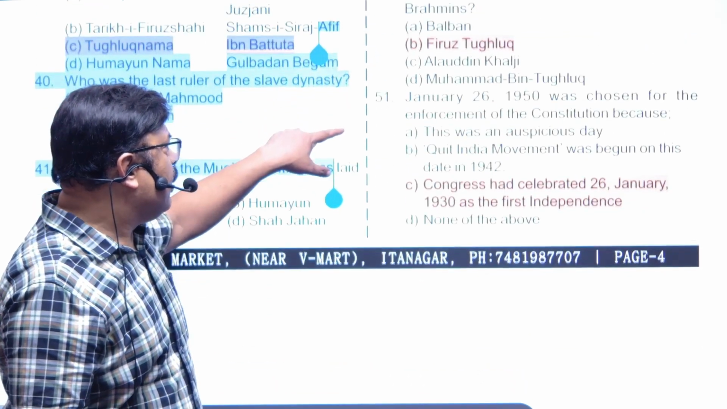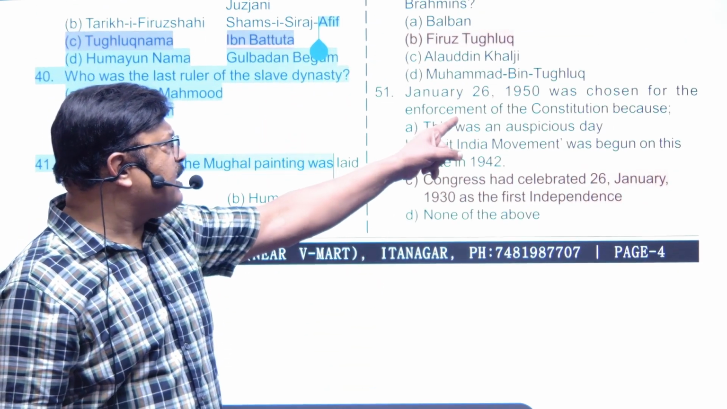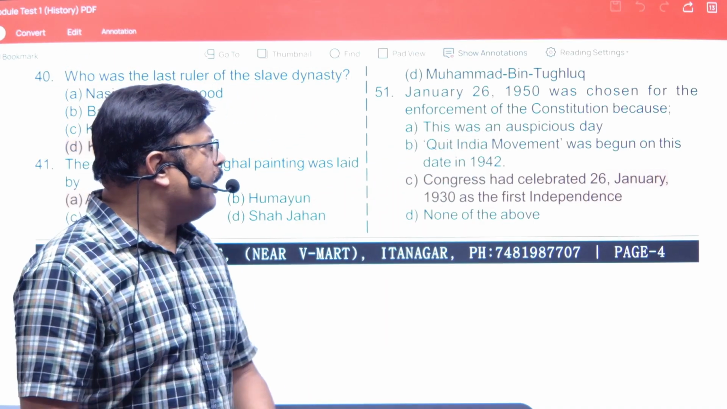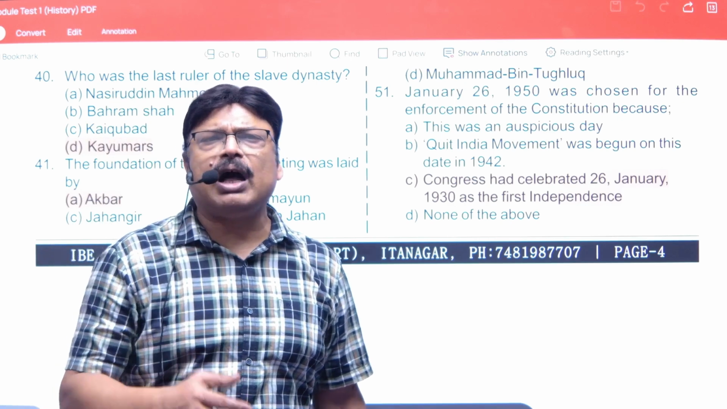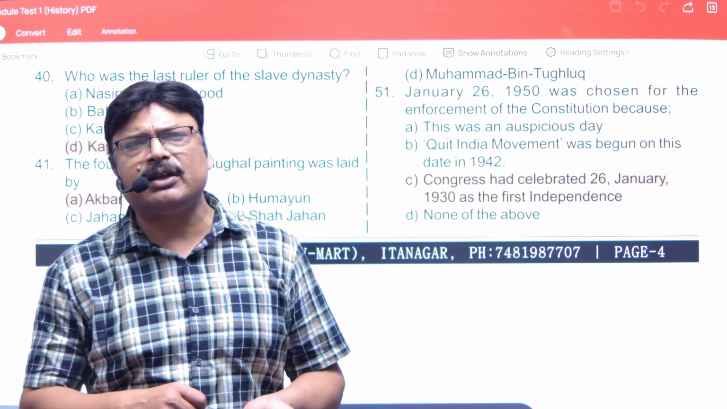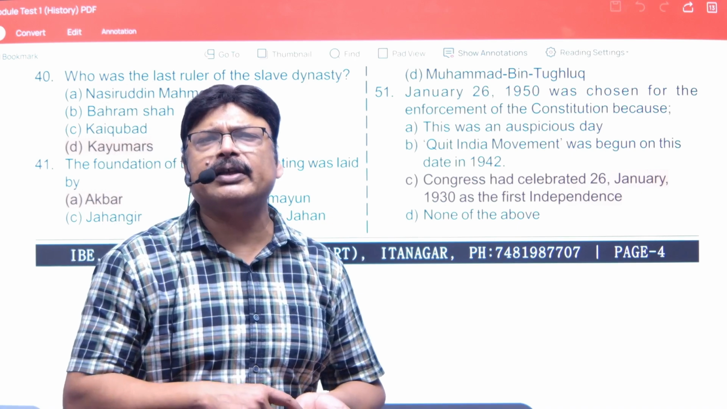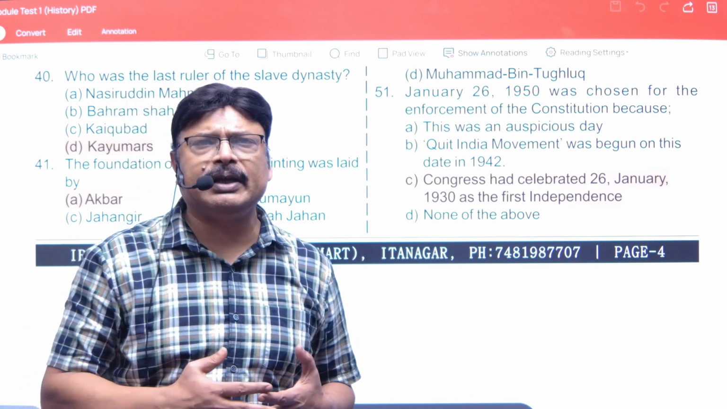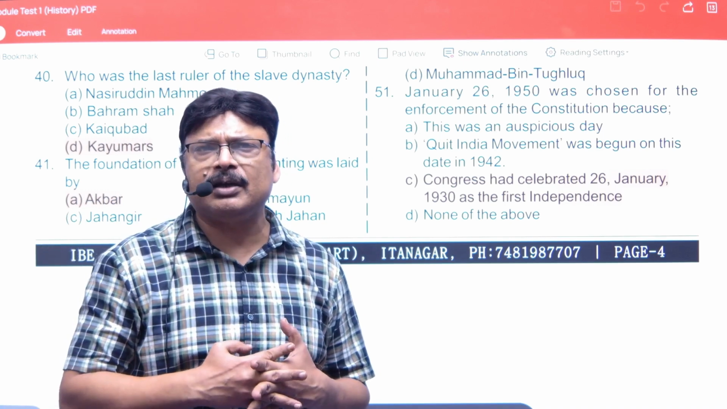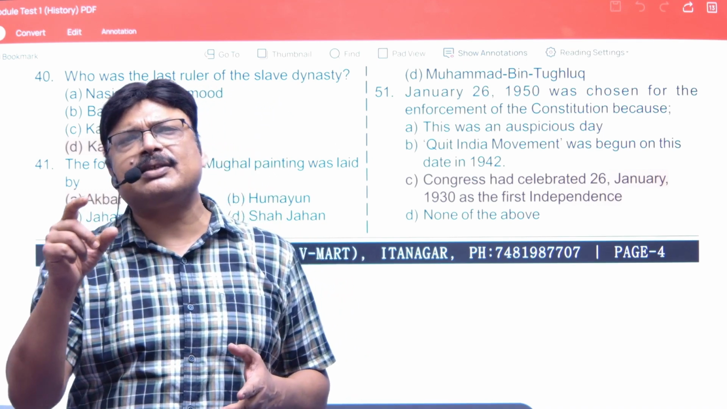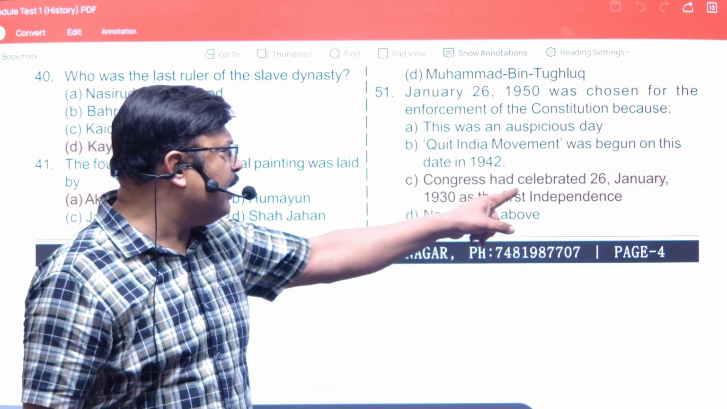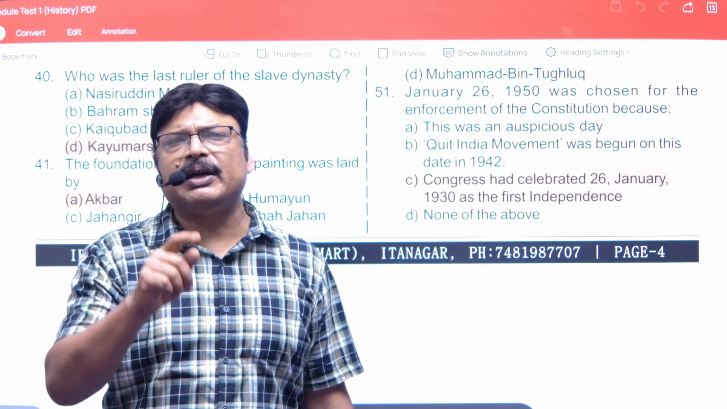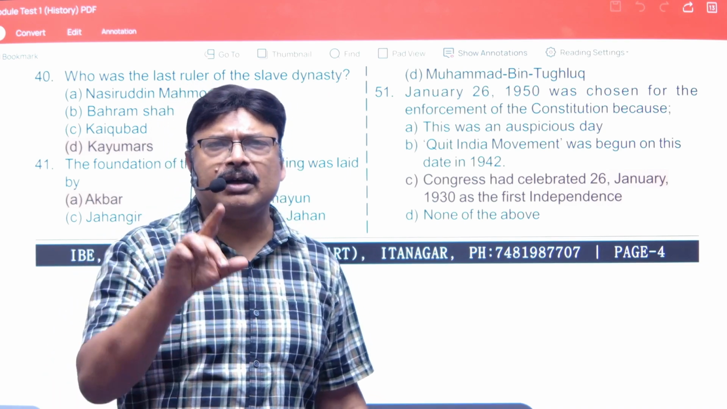Next question is, January 26, 1950 was chosen for the enforcement of constitution because, now the main reason for this was, although our constitution was ready on 26th November 1949 and it was adopted on this date, but we have kept 26th January 1950 for its enactment because on 26th January 1930 we have celebrated our first Independence Day and the flag was hoisted by Jawaharlal Nehru on the bank of river Ravi.